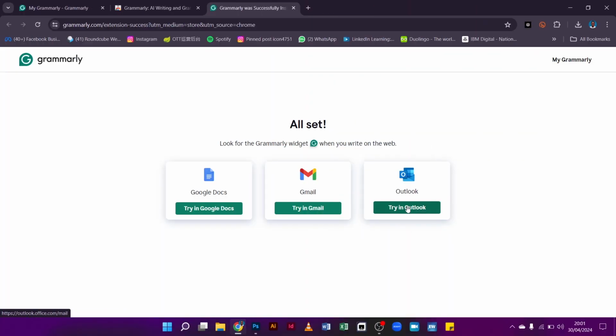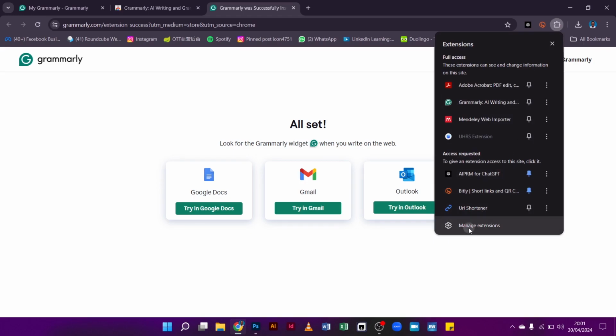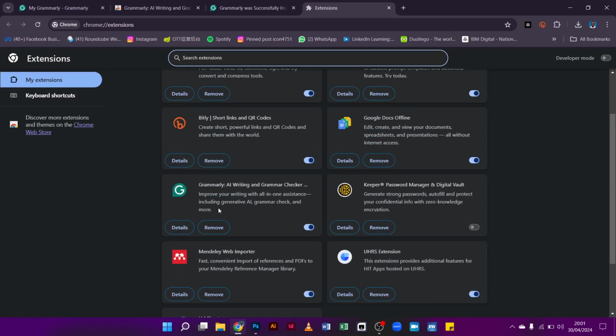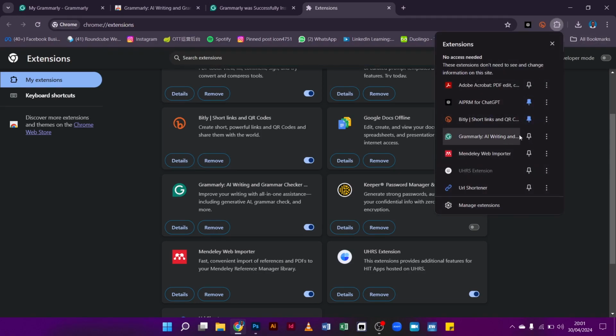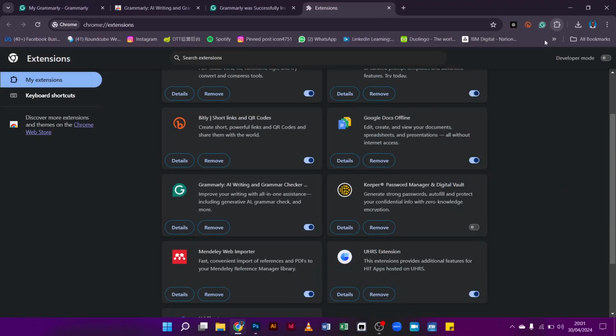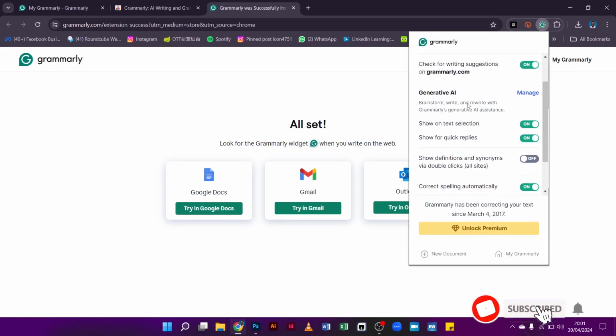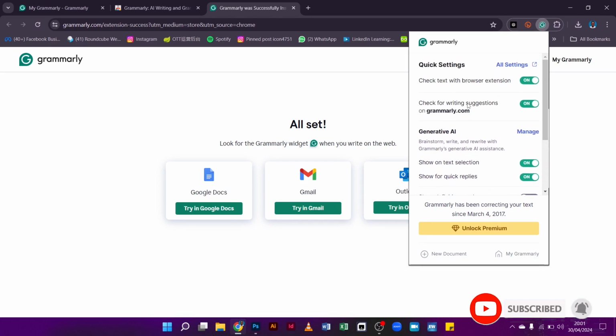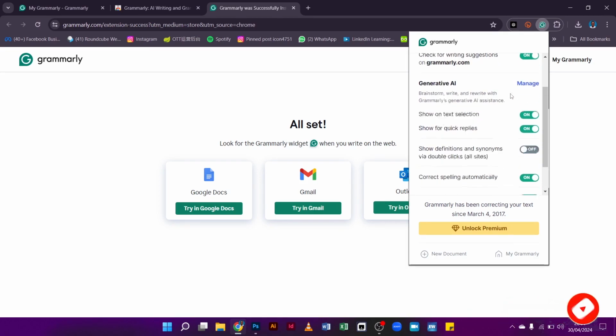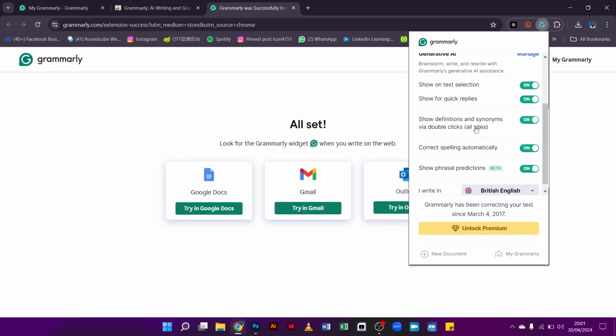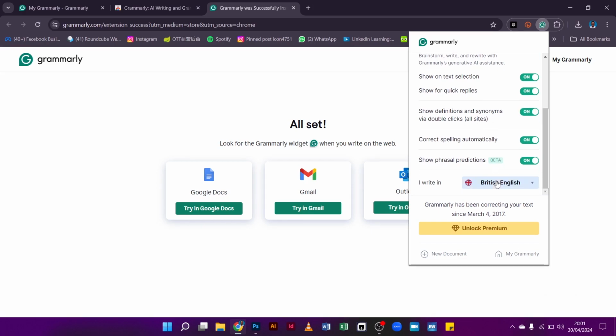So now that you have Grammarly installed on your device, all you need to do is restart your browser and enable the icon. Once you go to your extensions, you can enable the Grammarly extension if it's not already enabled, and then click on the icon to open Grammarly. Grammarly automatically attaches itself to most of the writing platforms, especially if you are working with your browser. So with Microsoft Word, Google Docs, and inside of your web browser, if you open your mail, for instance Google Mail, Grammarly should be able to start running automatically.